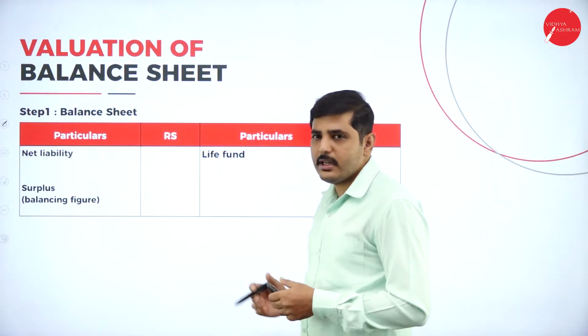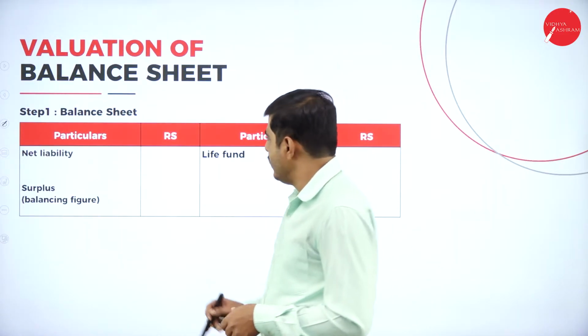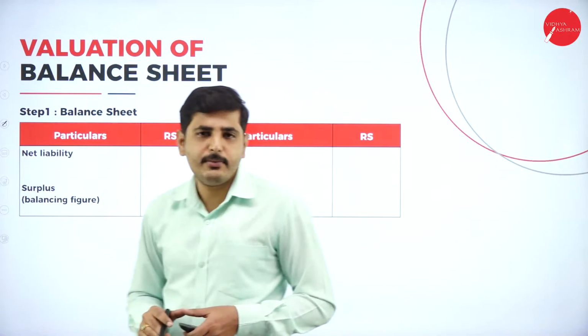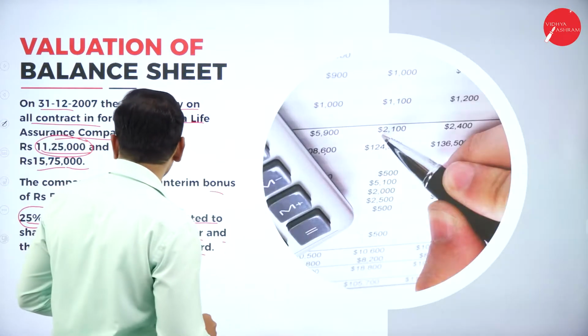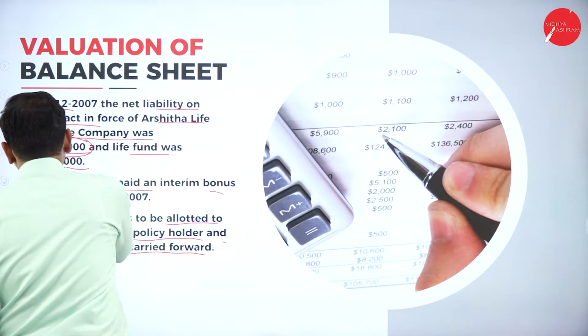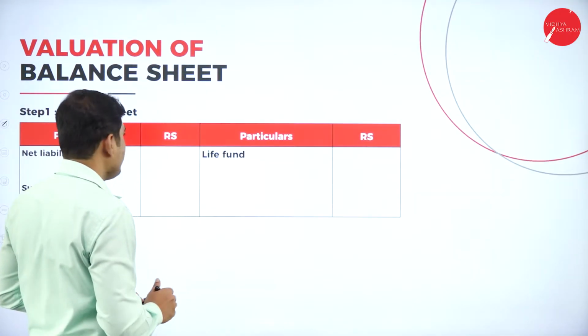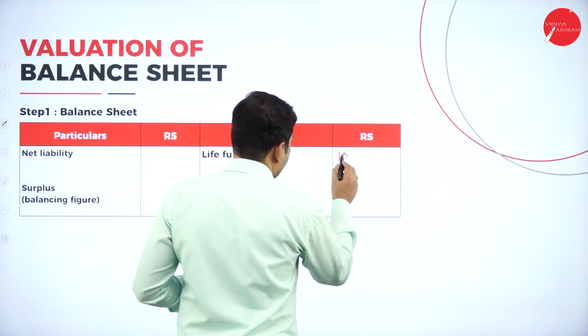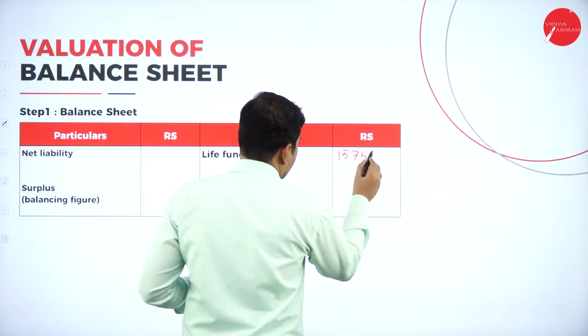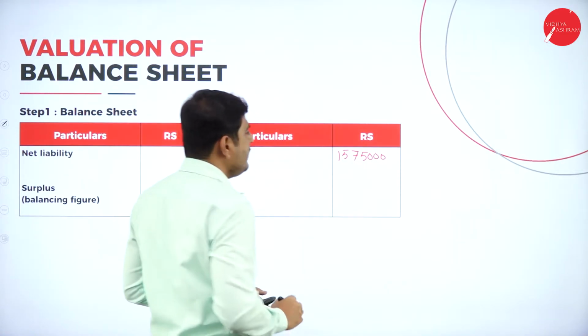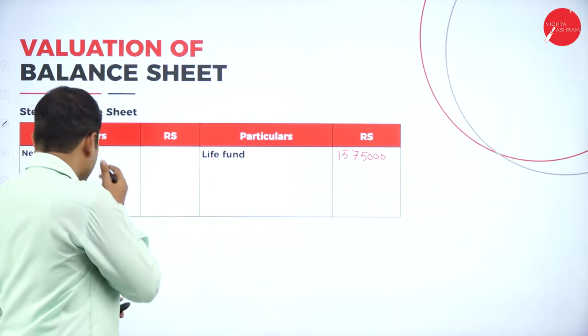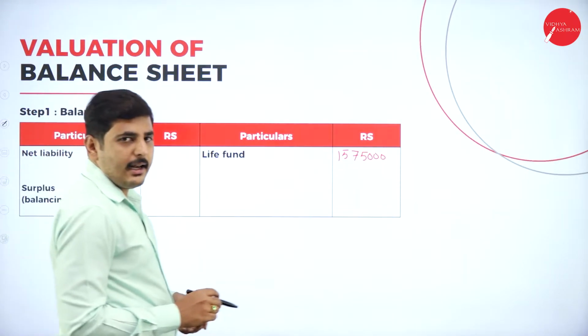Now let's go to the preparation of the balance sheet. First we have to write the life fund. So what is the life fund in the question? The life fund is 15,75,000. And next one, net liability. What is the net liability?